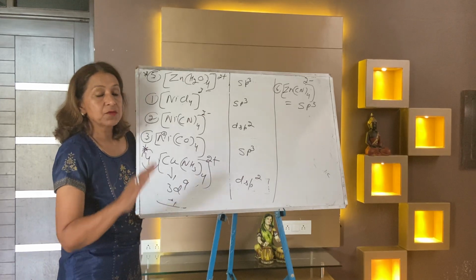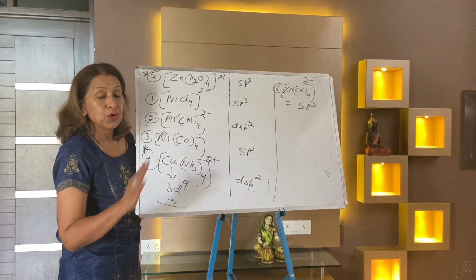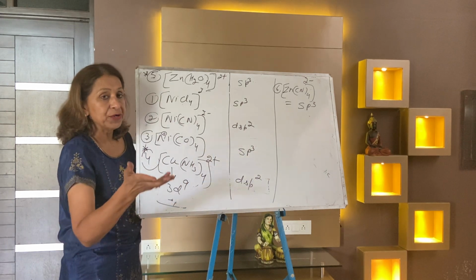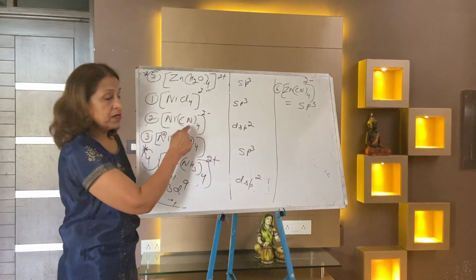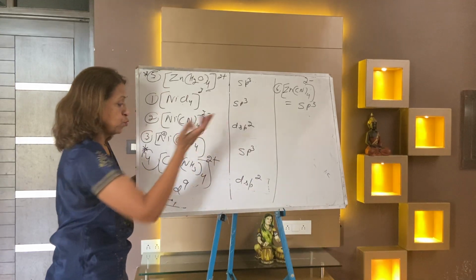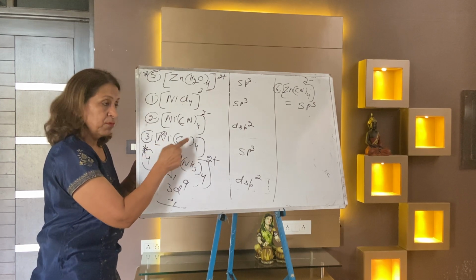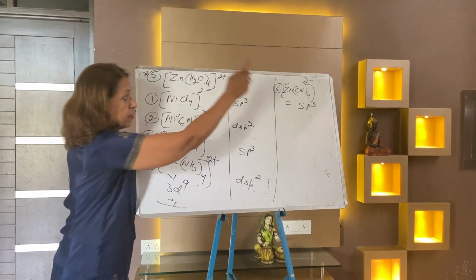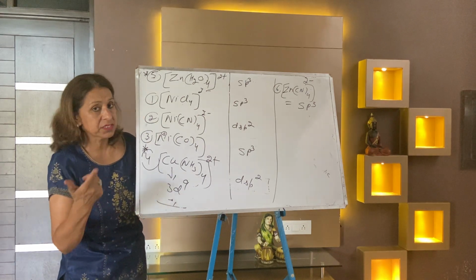When the ligand is weak, remember, no pairing, no d electron, no pairing means all electrons will remain unpaired as such. No d orbital available. Hybridization will be sp3. When the ligand is strong, there is pairing, d orbital is available, dsp2. But in this case, as nickel is 0, 4s2 is there, it gets the electrons, becoming maximum 10 electrons. Where there are 10 electrons, how can you think d is available? No d is available, just sp3.